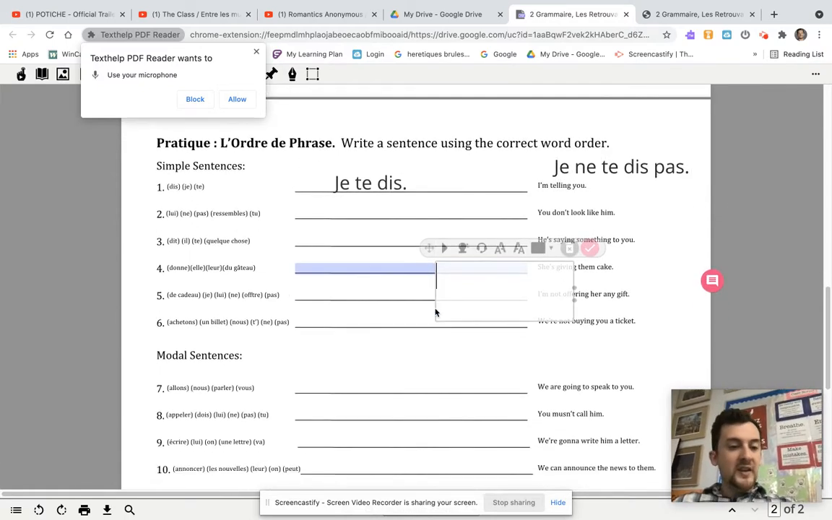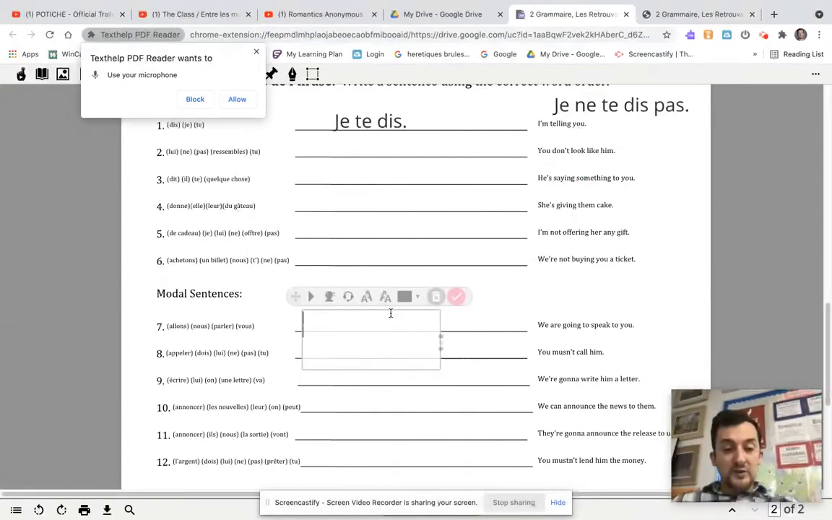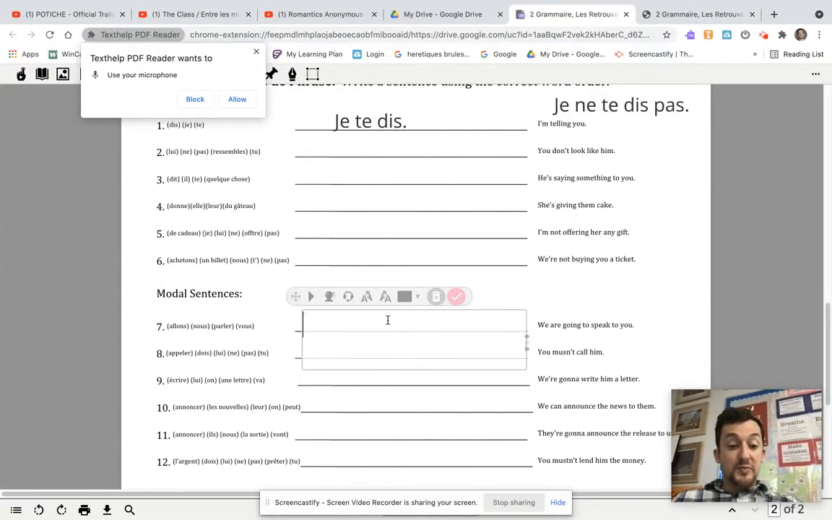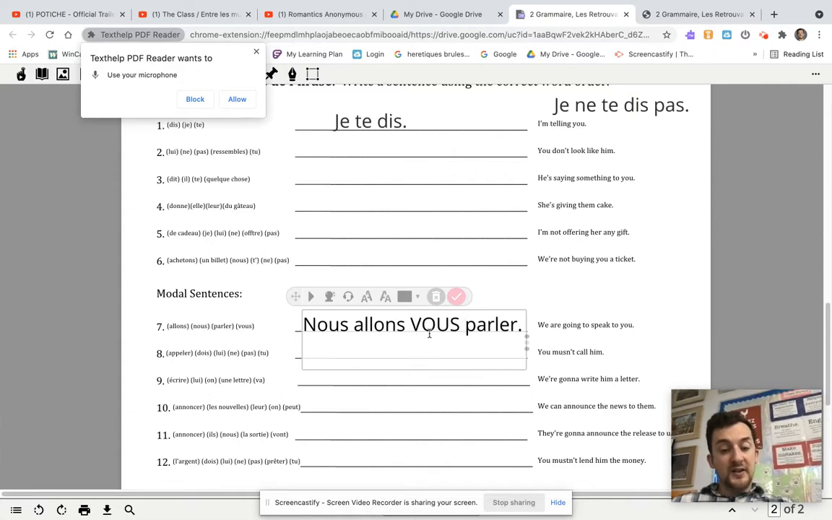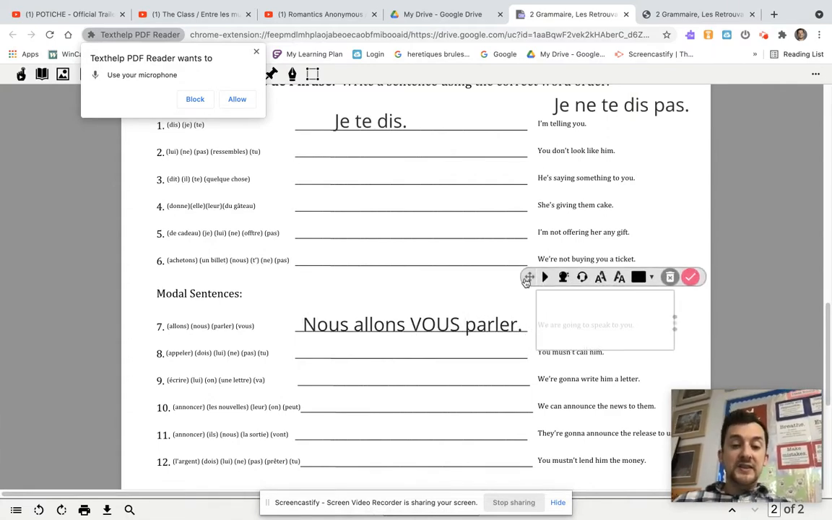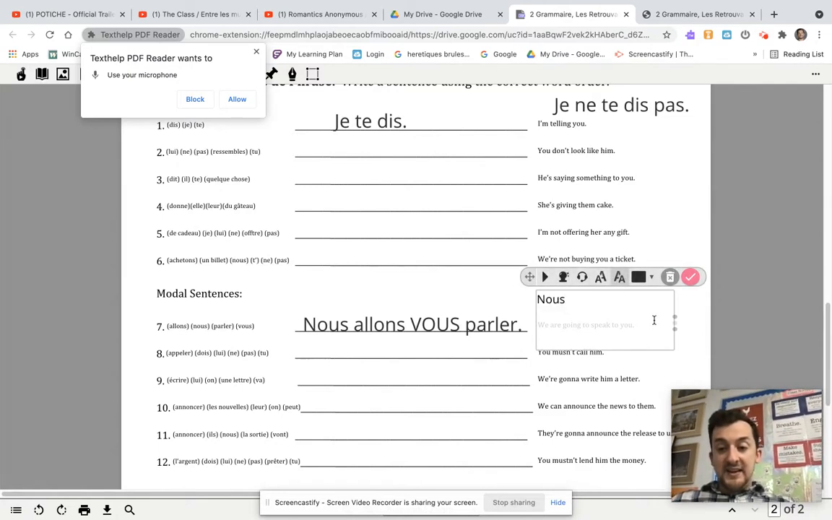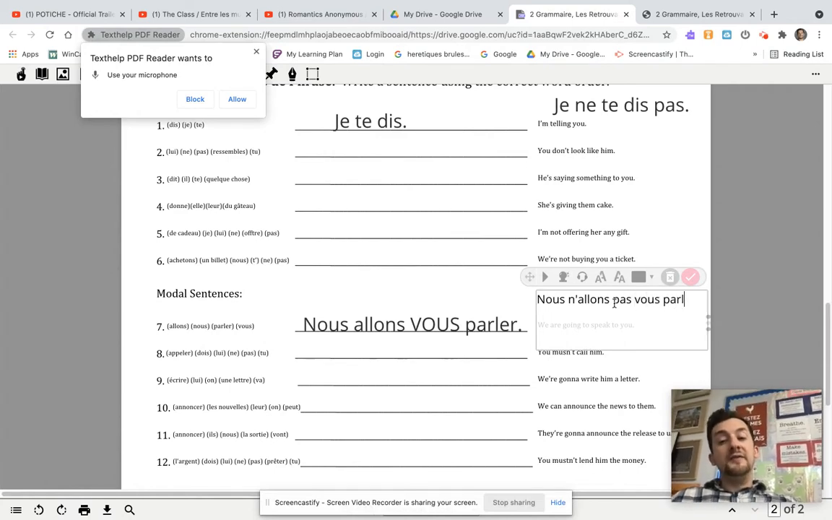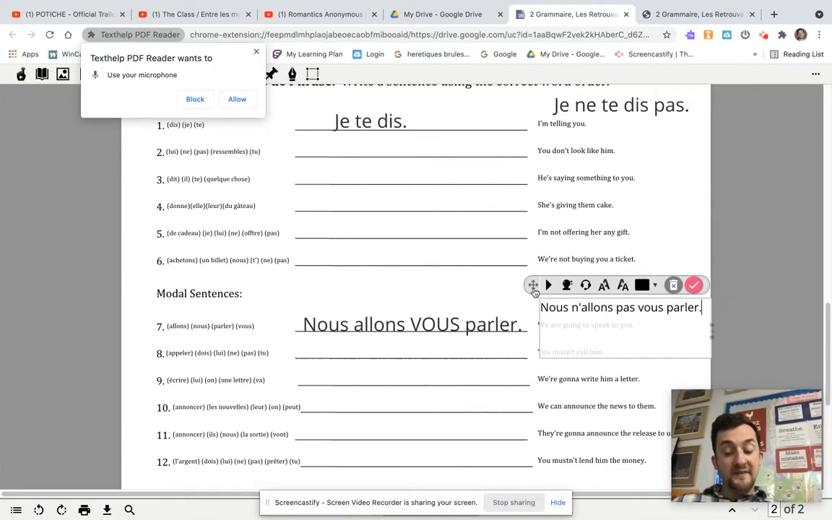In modal sentences, you've got two verbs and the object goes before the infinitive verb in this case. So vous, oh, this one's tricky. I was going to put vous. We are speaking to you. I can check with the English. So nous allons parler. The vous is going to go in front of parler. D'accord? Now, this one in the negatives, the first verb is negated. So nous n'allons pas, we're not going to speak to you. The vous goes with the infinitive. So nous n'allons pas, that first part is negated, but then the vous parler is separate.